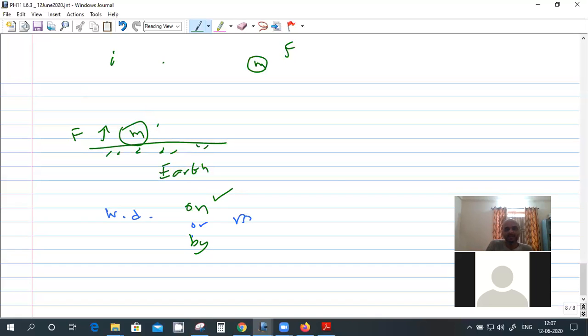And on m, the final energy will be greater than the initial energy. Here the final energy is mgh, and initial is 0, if you take this as reference. So just think of the external force, whether it is doing work on the mass or by the mass. Here work is done on the mass by the external force.